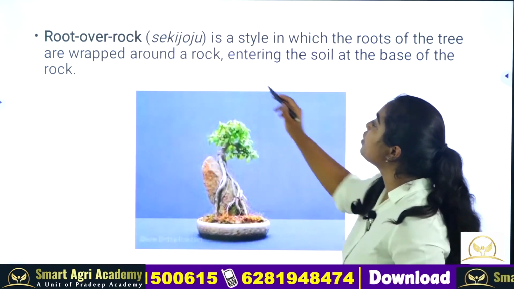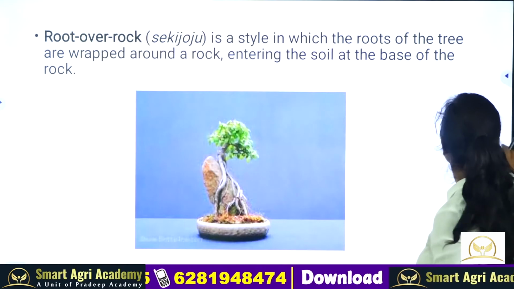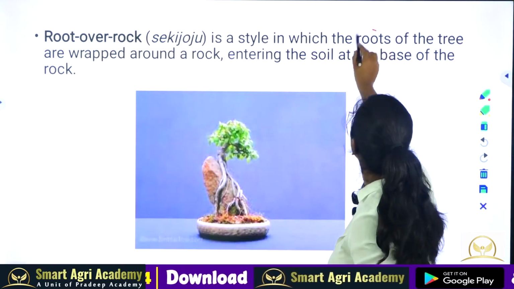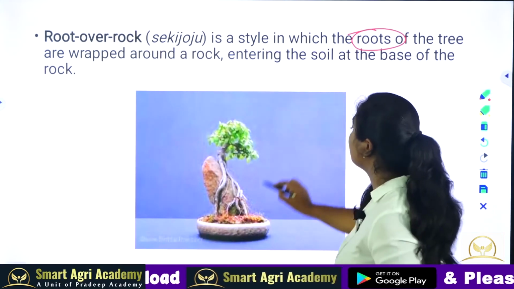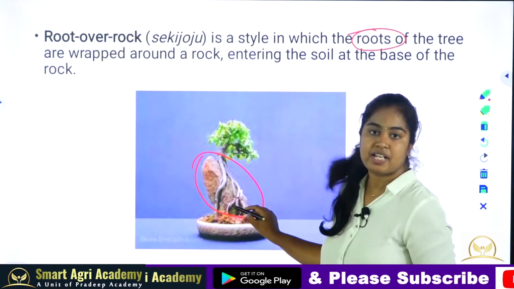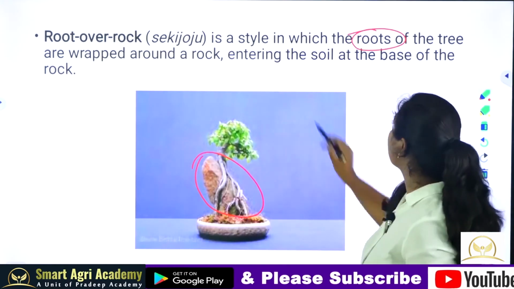The next one is root over rock, or Seki Joju type, in which the roots of the tree are wrapped around the rock. It represents a totally natural style where the tree is attached to the rock. It is called root over rock style.